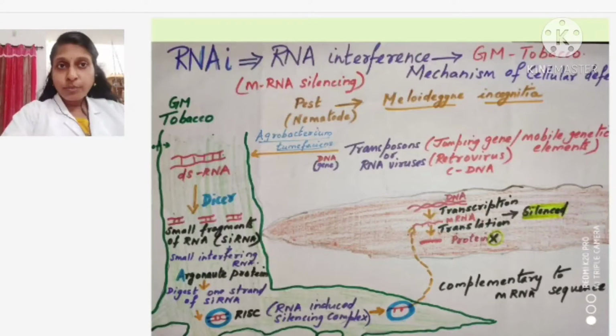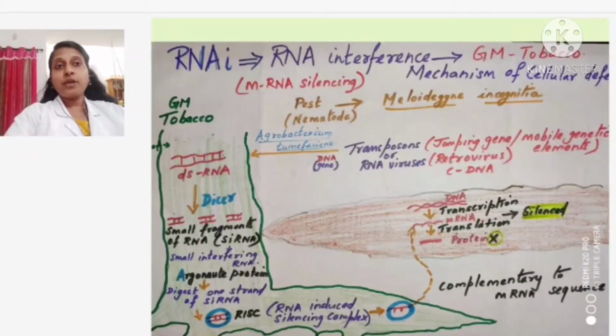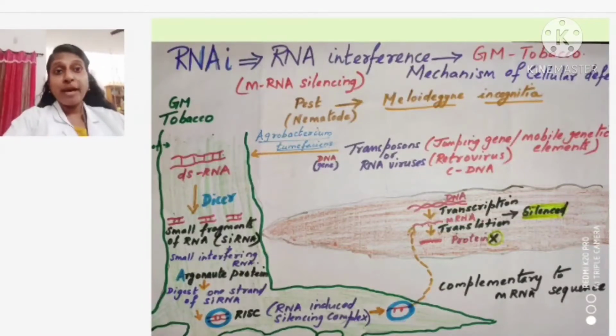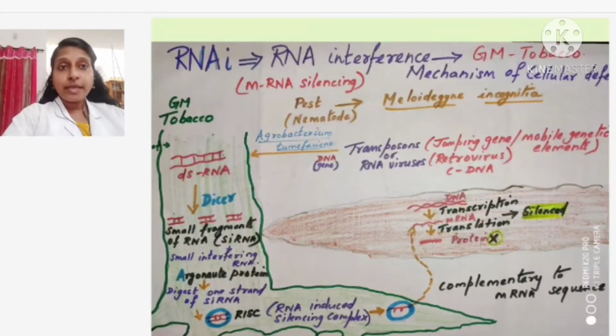The next very important point we are going to move on to is developing a pest resistant plant. What are we going to develop? We are going to develop a pest resistant plant, GM tobacco. What is GM? I told you GM stands for genetically modified. So, this tobacco is a genetically modified tobacco. With the help of rDNA technology, I am making this tobacco. That is why the name of the tobacco plant is GM tobacco.